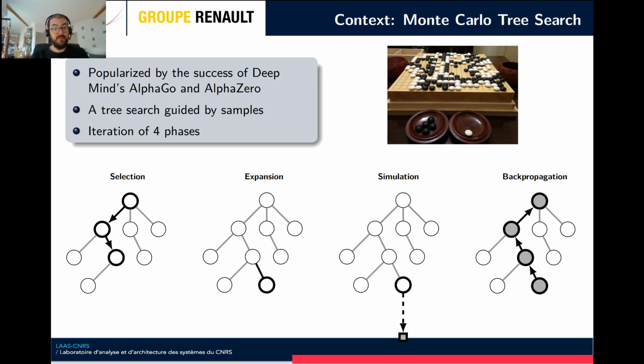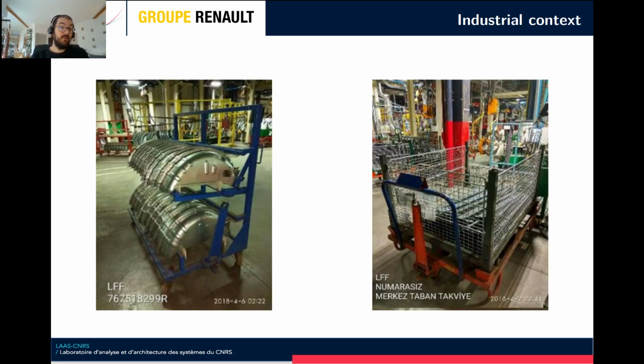So in the presentation, I will describe the four phases of a Monte Carlo tree search in the context of optimization problems. And in particular, how we applied it to a scheduling problem.